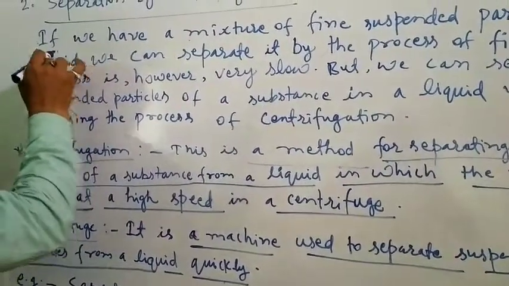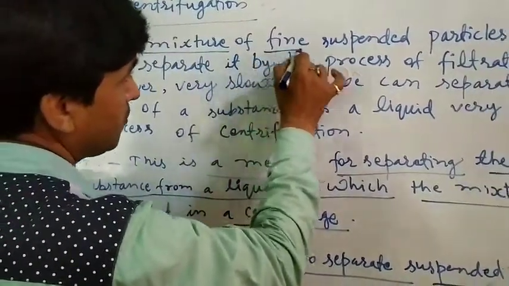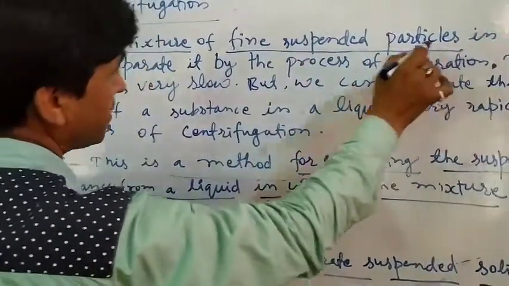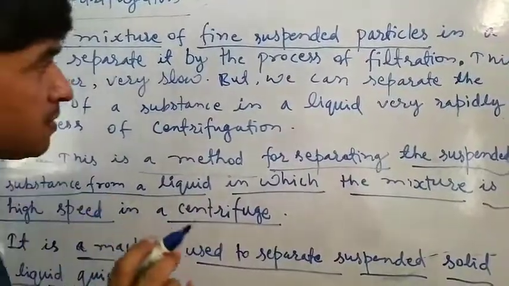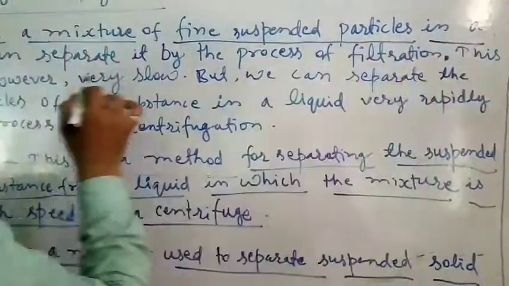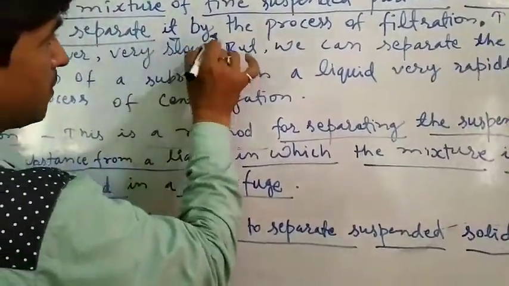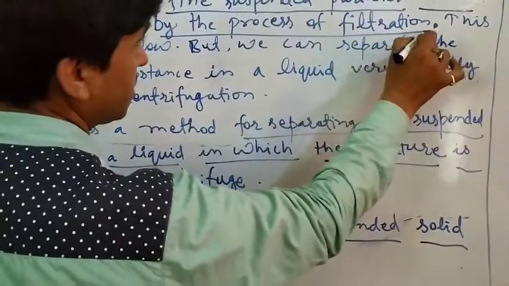If we have a mixture of fine suspended particles, that means very tiny particles suspended in a liquid, we can separate it by the process of filtration.